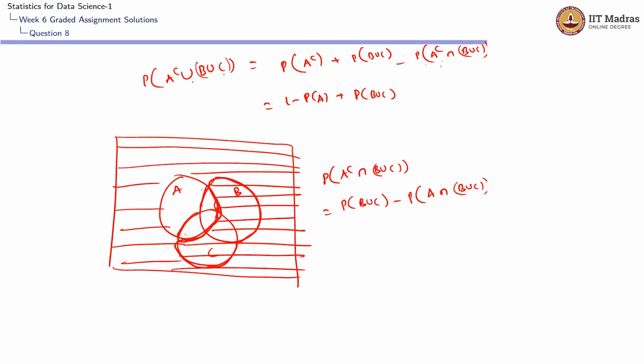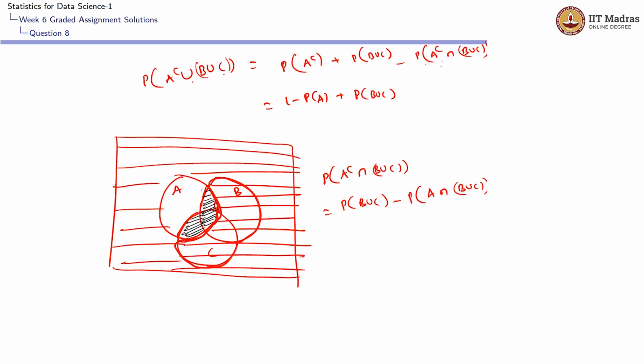I'll be highlighting that. This is the area which we should be removing.